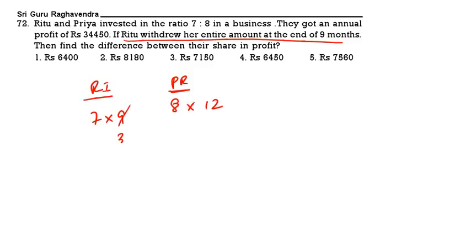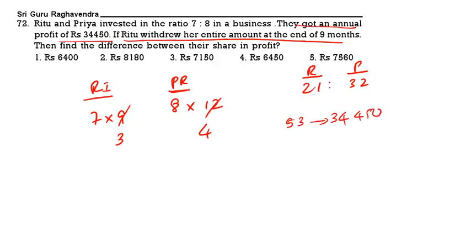Now if you do the simplification, 7 times 9 and 8 times 12, that is, Ritu gets 21 and Priya gets 32. They got an annual profit of 34,450. What is 21 plus 32? 53. So 53 is equal to 34,450. Now find the difference. The difference is 11.